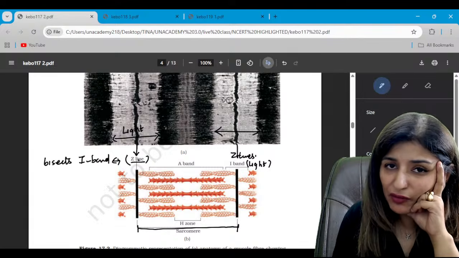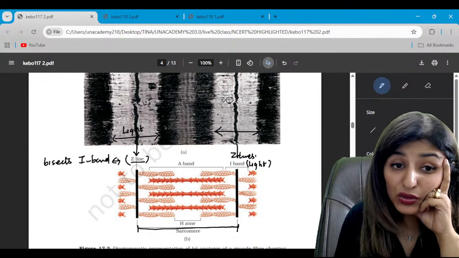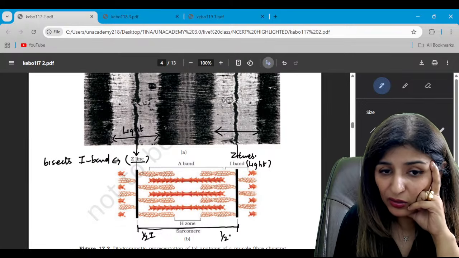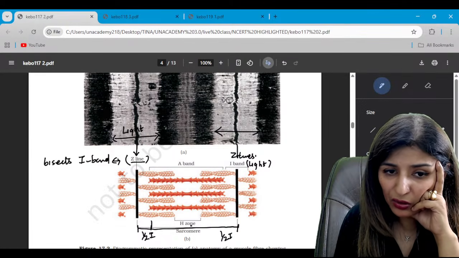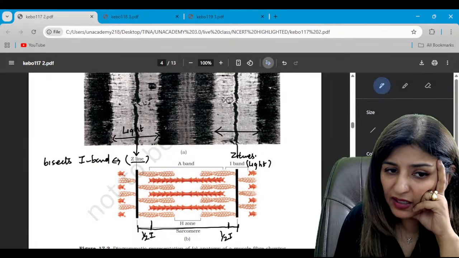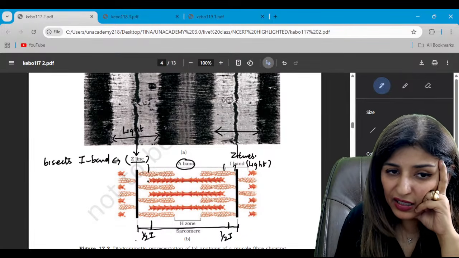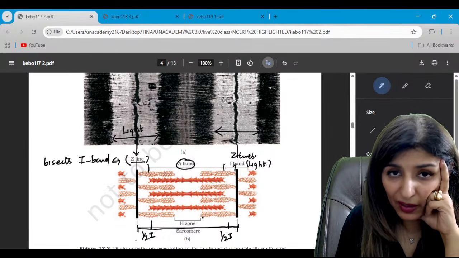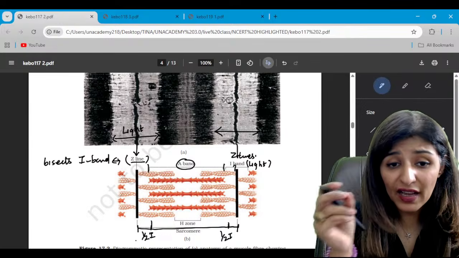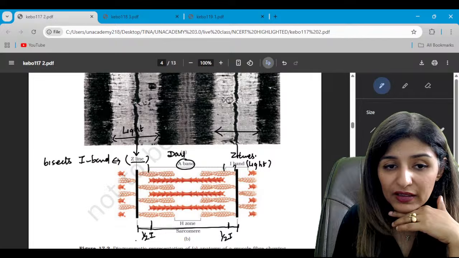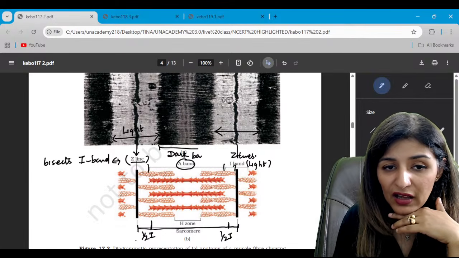Right? So when we say sarcomere is between the two Z lines, that means there is half I band on this side and half I band on the other side, and in between we are going to have the A band. So the A band depends upon the length of the thick filament. As far as the thick filament extends, it is an A band, also known as the dark band. So this is the dark band here, and this is the dark band here.